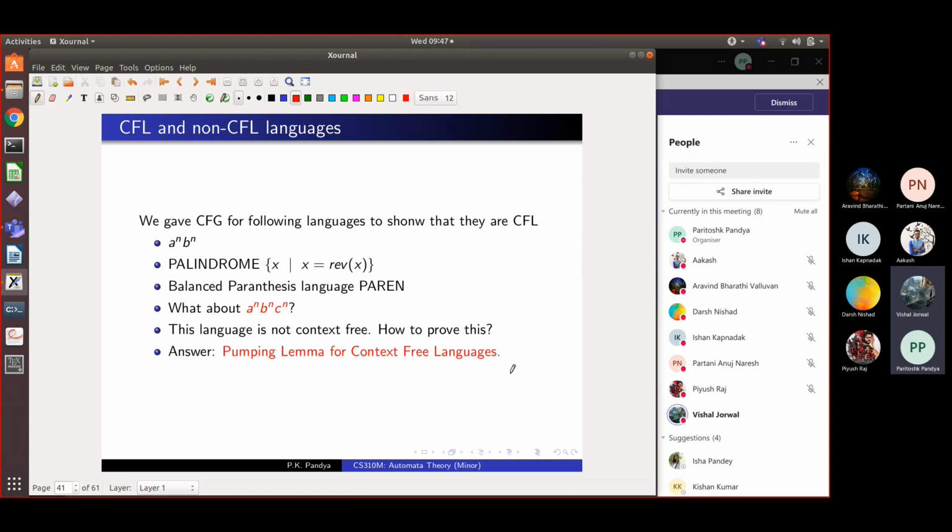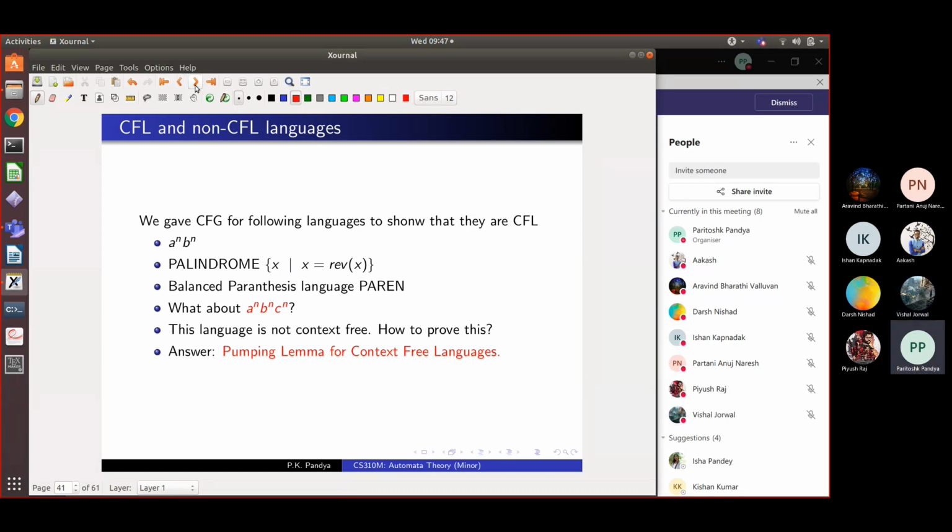Yeah. We used pumping lemma to show that A raised to n, B raised to n was not regular. That was using something called pumping lemma for regular languages. That was one kind of lemma. We are going to have another lemma which is also called pumping lemma, but this time called pumping lemma for context-free languages. So these are two different pumping lemmas, but they work similarly. So we will see this lemma today, and we will be able to prove that this language is not context-free. That's the plan today. So the agenda should be clear to you.